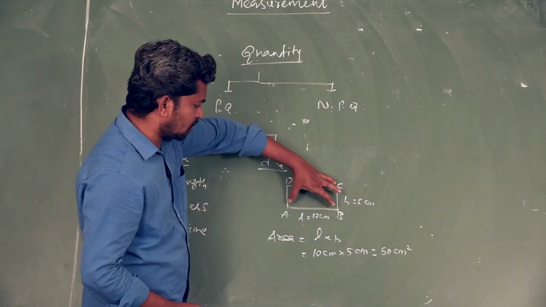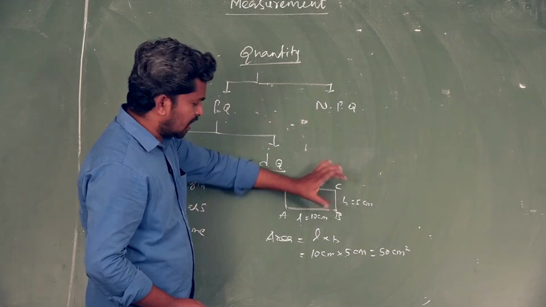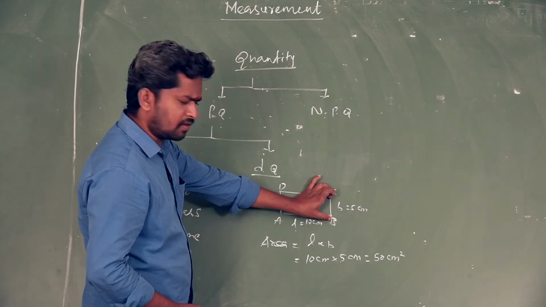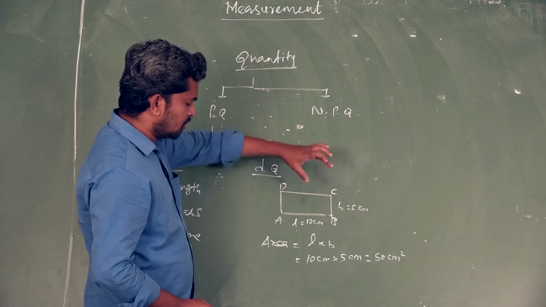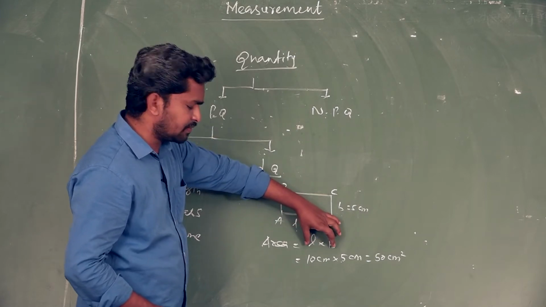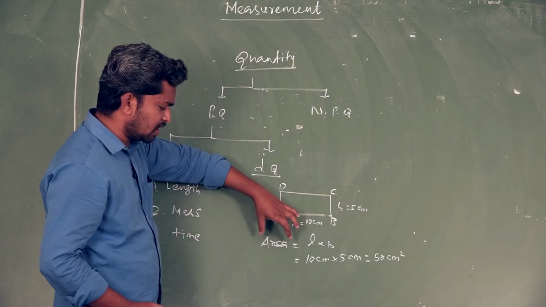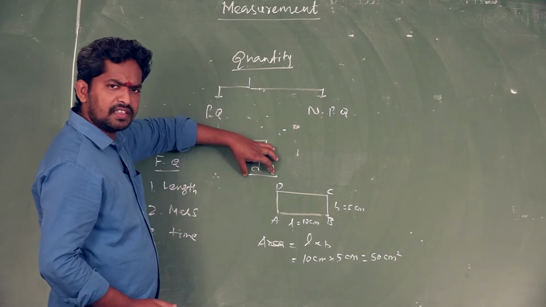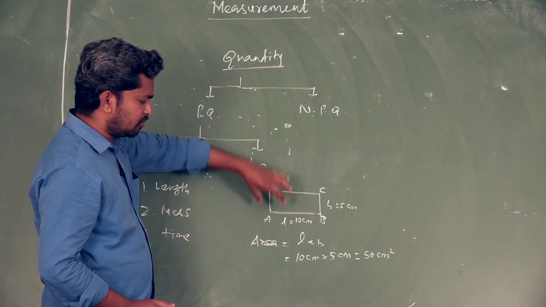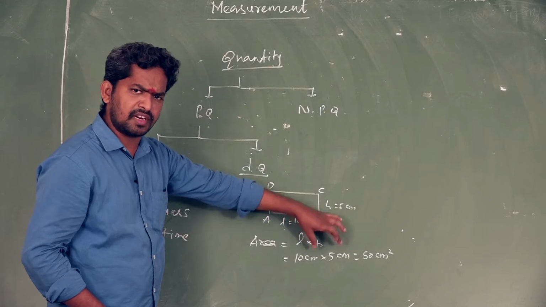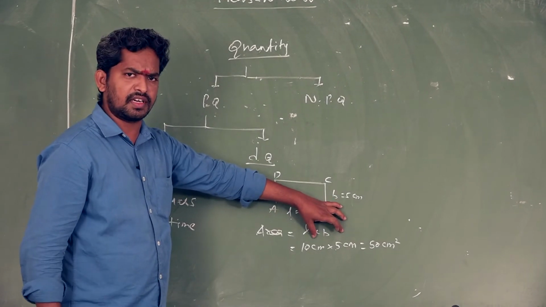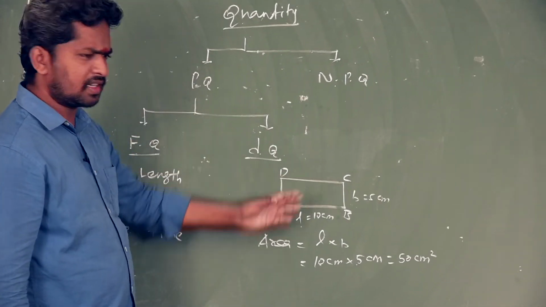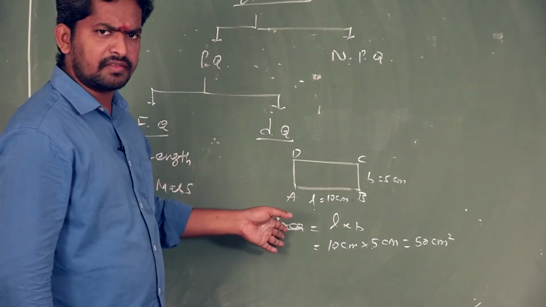See, length is one fundamental quantity. Breadth is also another fundamental quantity, which is also a length. So area is derived from the fundamental quantity. That's why area is a derived quantity. Derived quantity means it can be expressed in terms of fundamental quantity or base quantity. This is an example of a derived quantity.